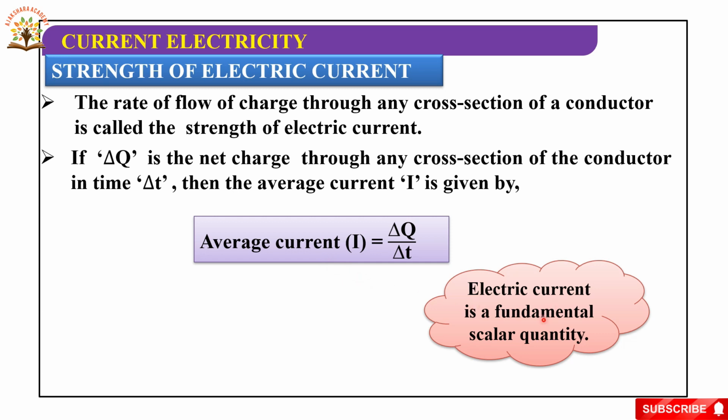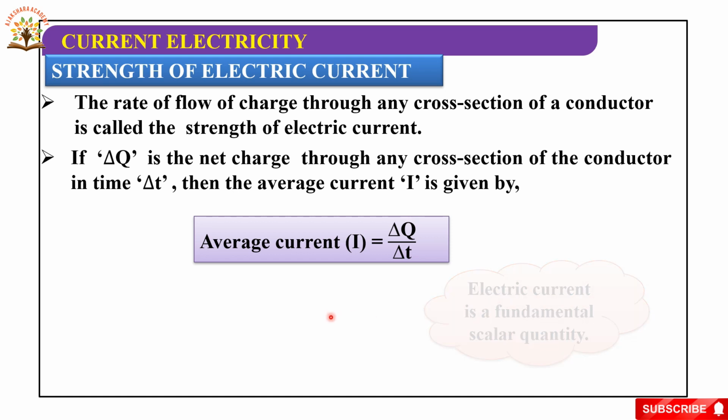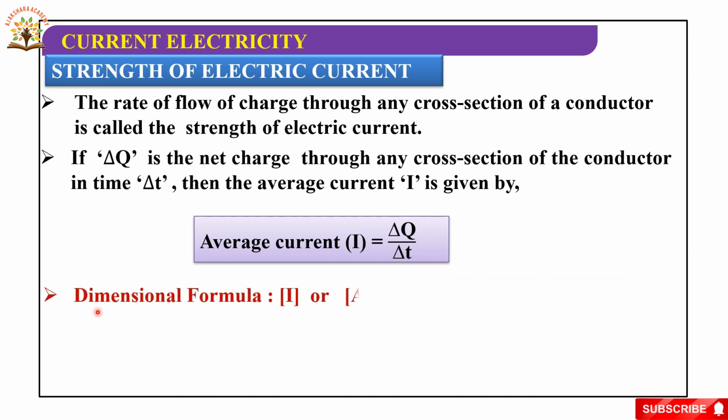Electric current is a fundamental scalar quantity. Why? Because it does not obey the law of vector addition. So it is a scalar quantity. Its dimension formula is I or A and its SI unit is ampere.